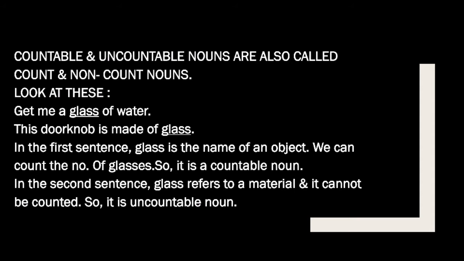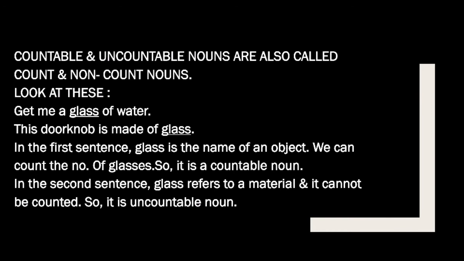But in the second sentence, glass refers to a material. This doorknob, it is made up of glass. So it refers to material and it cannot be counted, how much glass has been used in that doorknob. So you cannot count that. Although both of the words are glass, the way they are used is different, right?